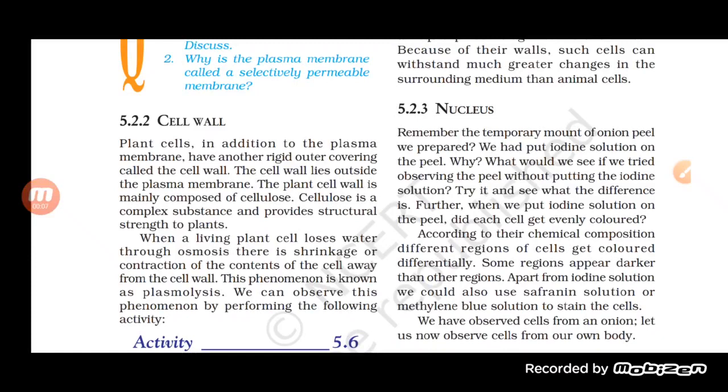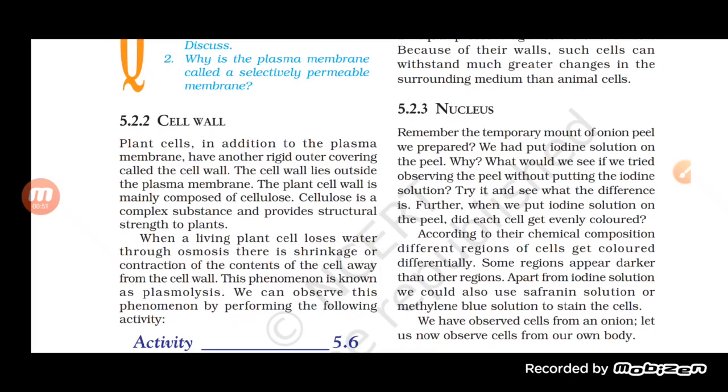So students, in the previous class, we have understood about the cell membrane. Let me recall what we have studied. Cell membrane or plasma membrane is basically the outer boundary present in both the plant cell as well as the animal cell. Although in a plant cell there is another outer covering called the cell wall, in an animal cell it is only the plasma membrane or cell membrane.